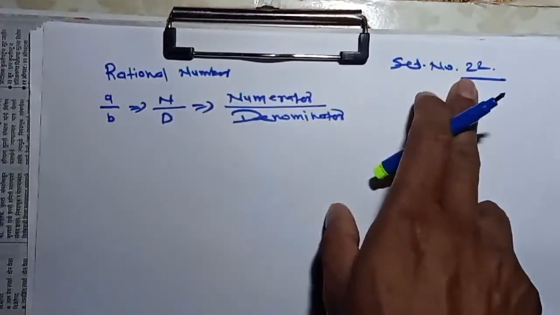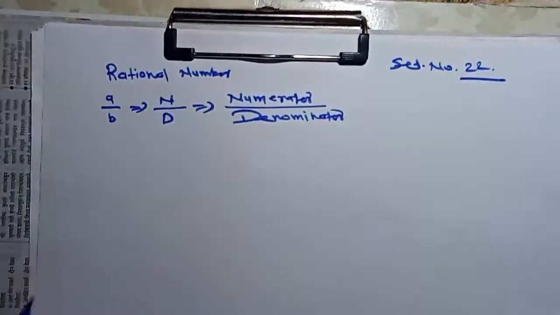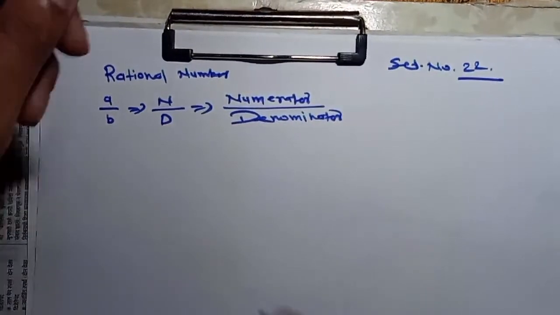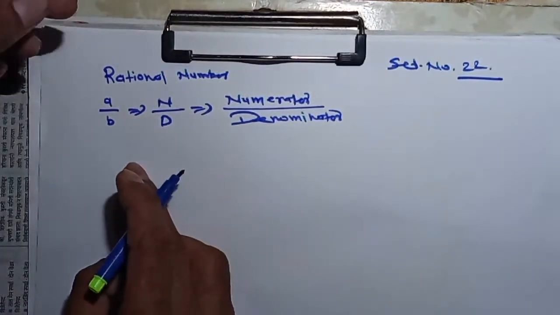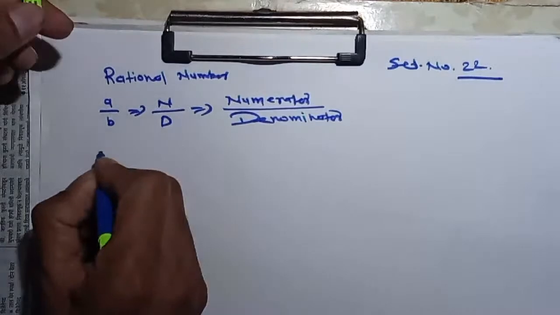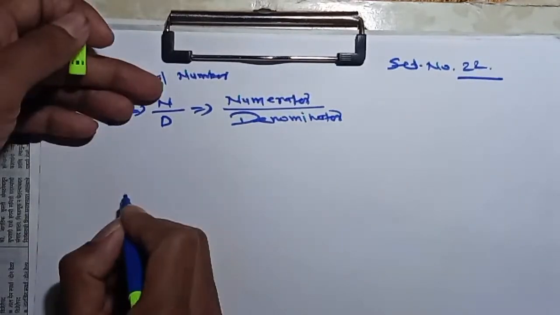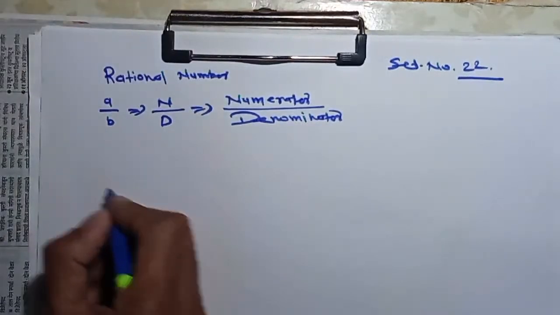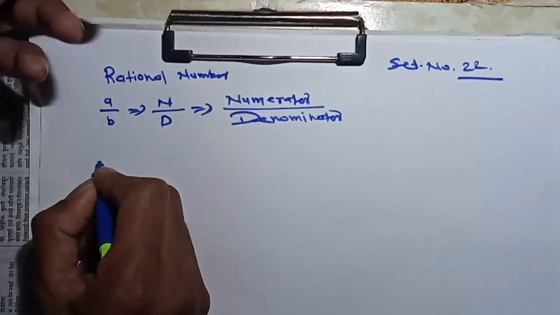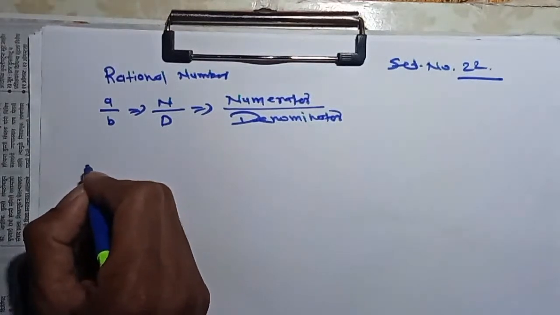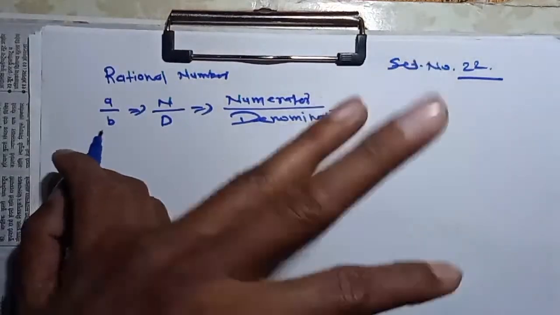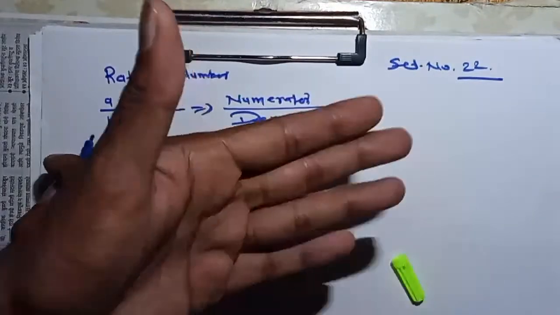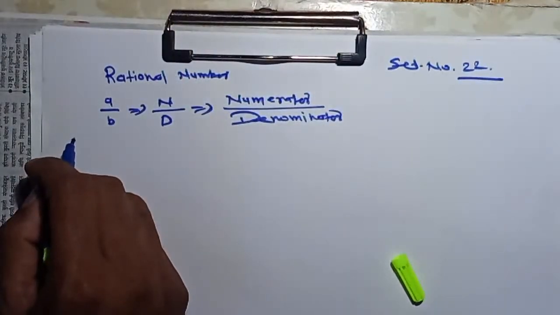Out of that, we are going to learn about problem set 22. The first question is regarding the addition of rational numbers, which are written as a upon b, or n upon d, where n is the numerator and d is the denominator. Whenever we do addition, subtraction, multiplication and division, fractions are involved in all of these.